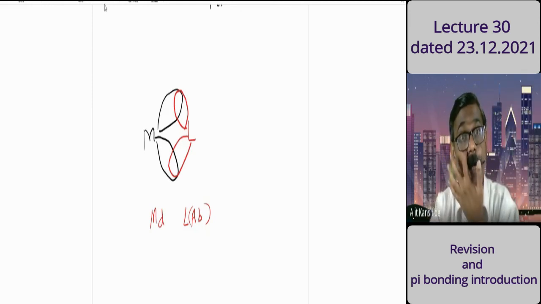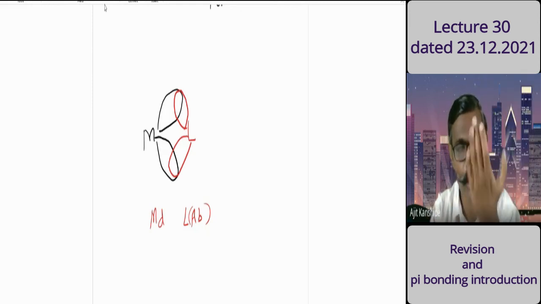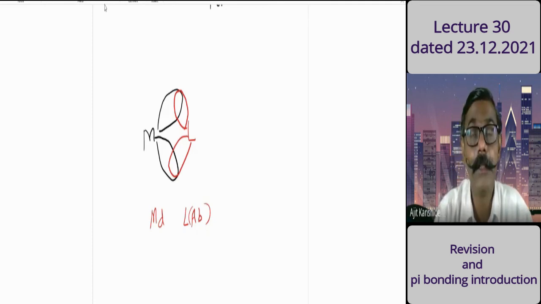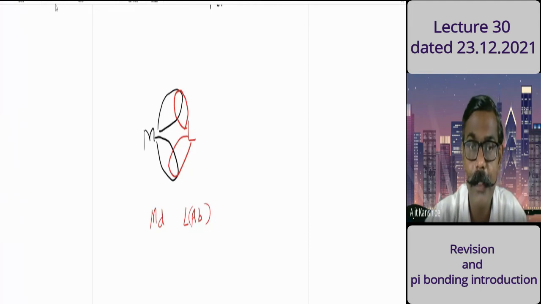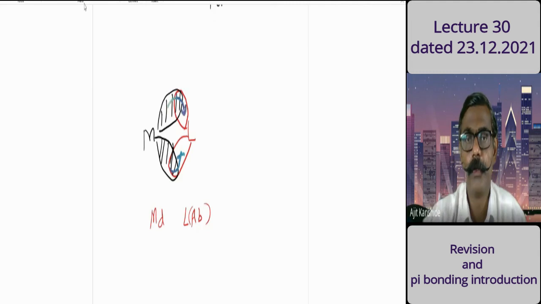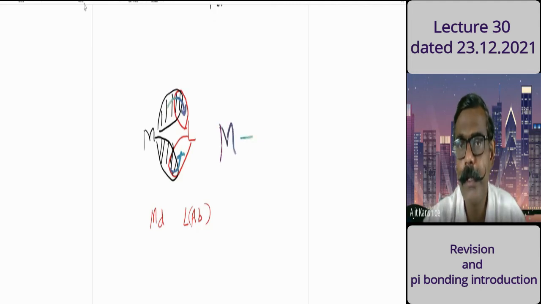And especially in carbon monoxide, in the MO diagram that you have already studied, there are no electrons in the anti-bonding orbital. The electrons are there in the metal, so electrons will flow from metal to ligand. So which kind of bonding is it? Metal to ligand pi bonding.